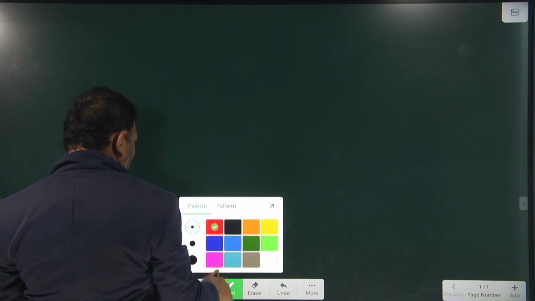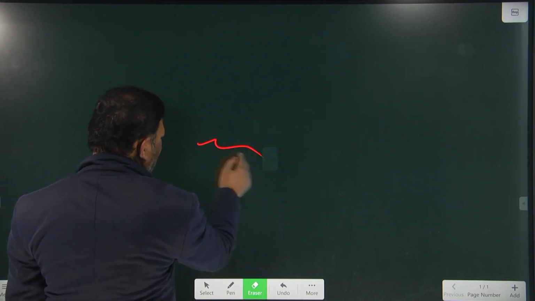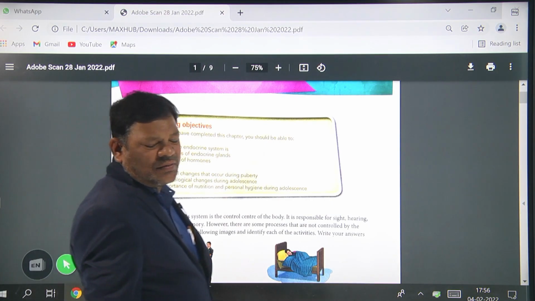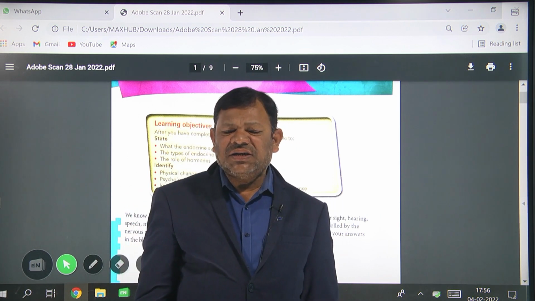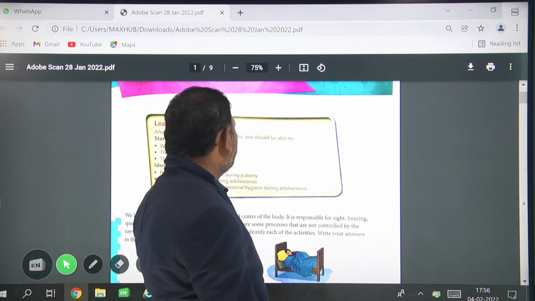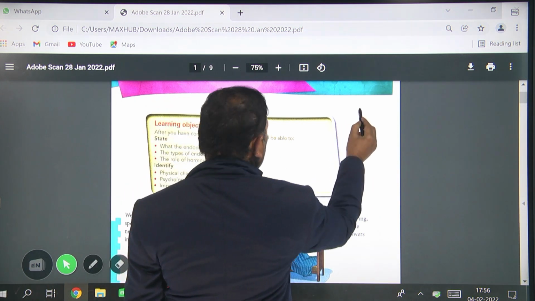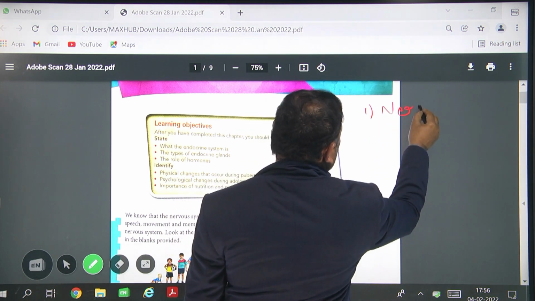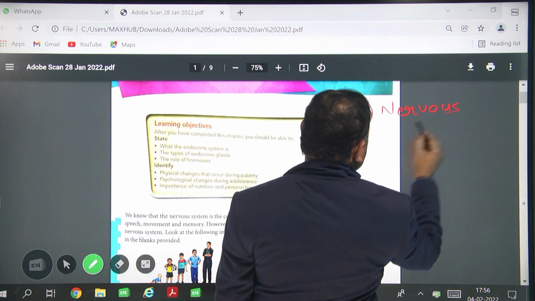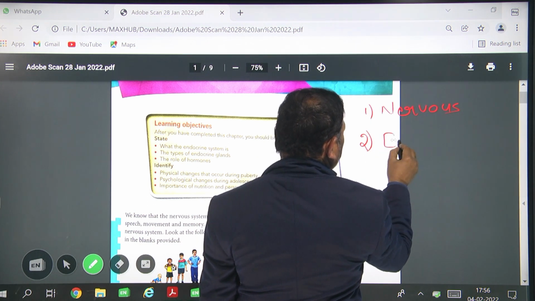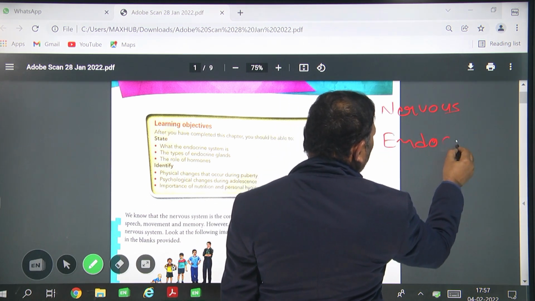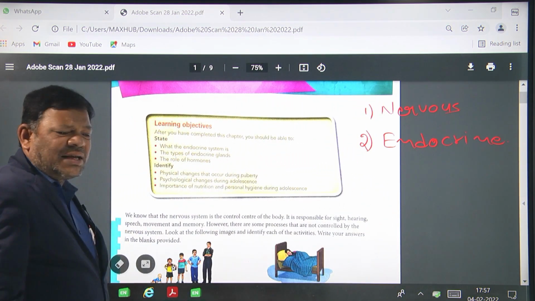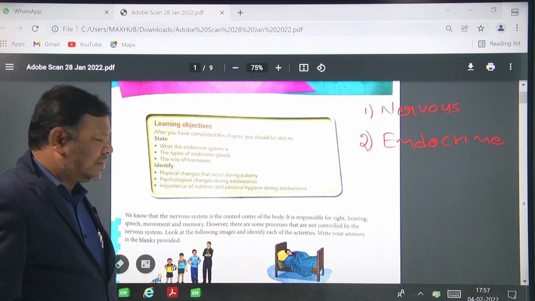One is the nervous system. Second one is the endocrine system. So control and coordination occurs in the organism in two ways: the nervous system and the endocrine system. In this lesson we will discuss the endocrine system.